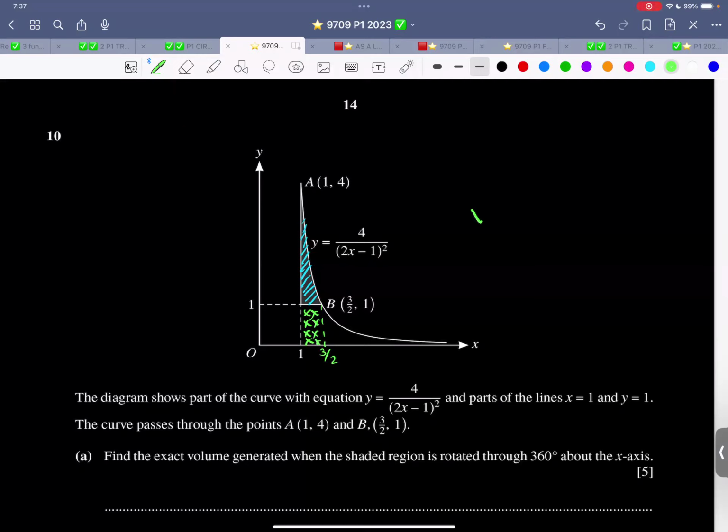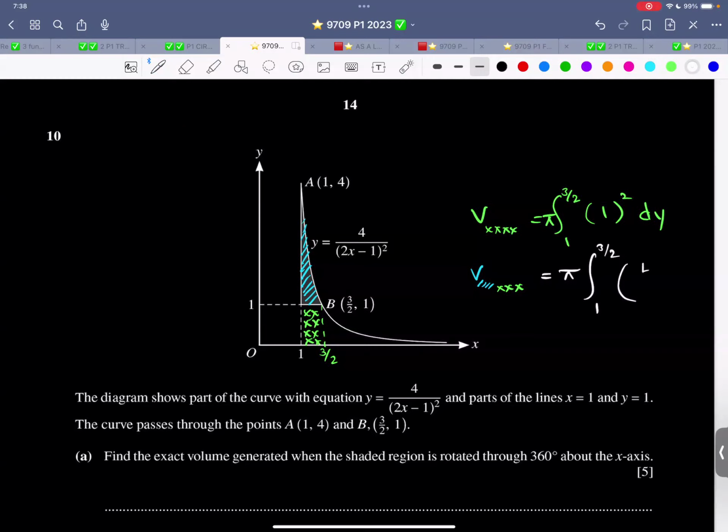So therefore, volume of this crossed out region, that is the limits 1 and 3 over 2, and this is y is equal to 1 square dy. Don't forget to multiply by pi. And volume of this blue and green region, that is the total volume, that is equal to pi, the same limits 1 and 3 over 2, and the equation is 4 over 2x minus 1. There is already a square. The whole thing is squared dy.